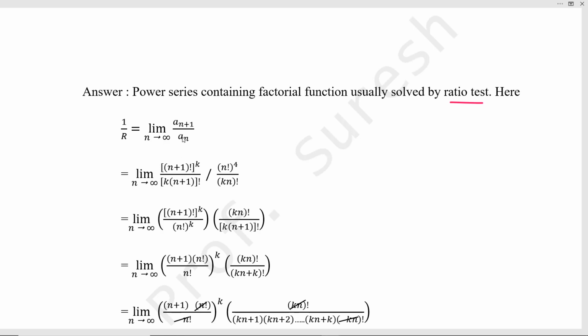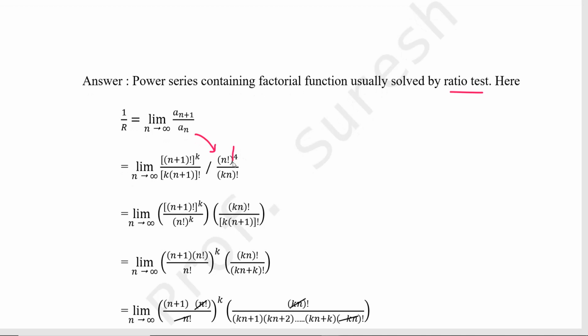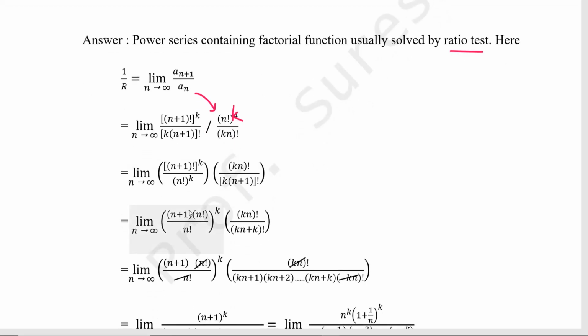Instead of n, replace n plus 1. So we will get it like this, divided by a_n, which is written here: (kn)! over (n!)^k. So (n+1)! power k divided by (n!)... take this and write in the reverse order. This (kn)! will come to the numerator and n! will come here, power k.